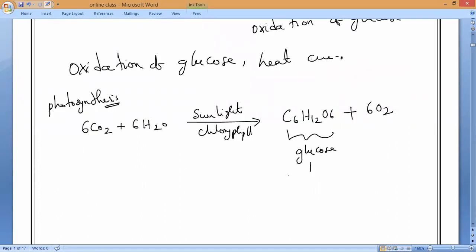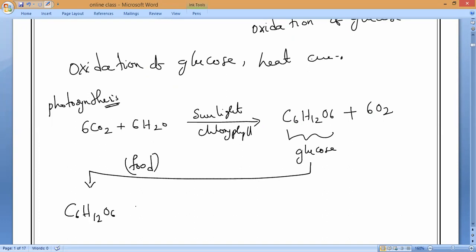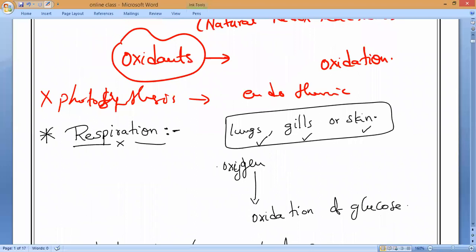Now, this glucose only is what we are consuming as food, is it yes or no? Please respond. So the food which we have eaten from the plants contains glucose. Now for this glucose, we take the oxygen from the atmosphere. How will we take the oxygen? With the different respiratory organs. If you are a human being, we take the oxygen through what, guys? Lungs. Fishes take it through the gills. If it is a frog or earthworm, they take it through the skin. Is it yes or no?